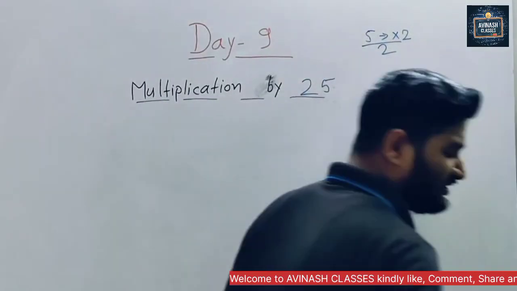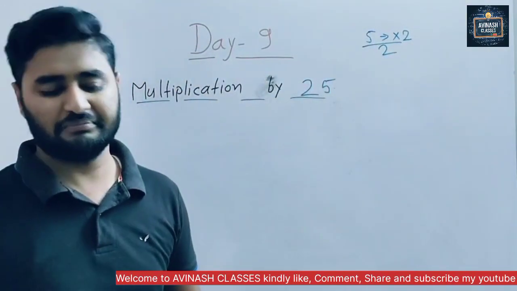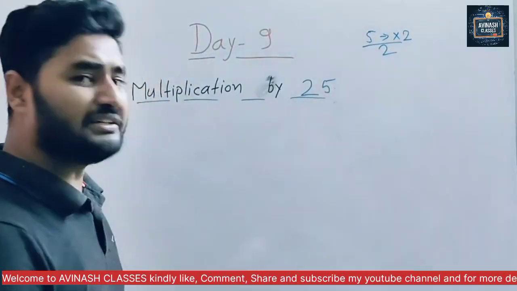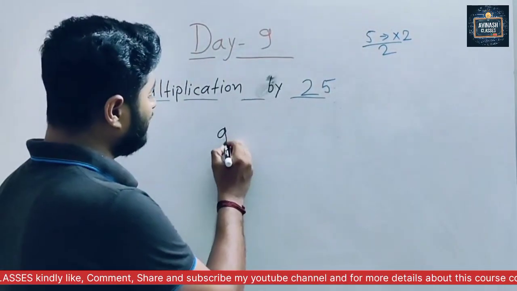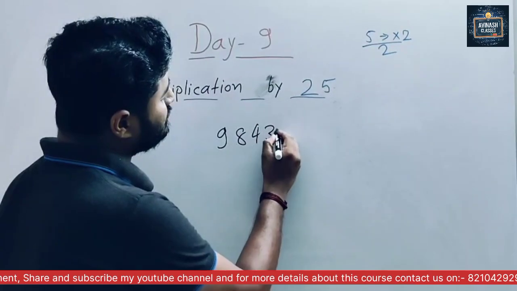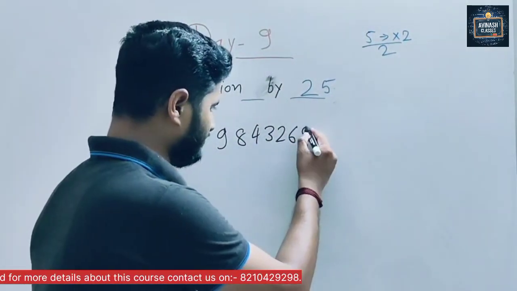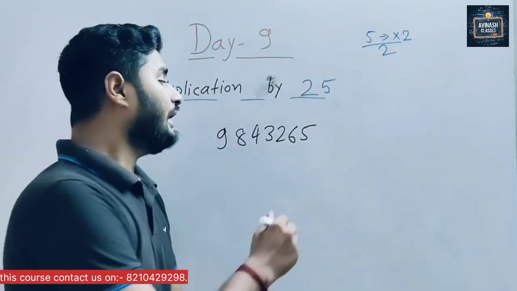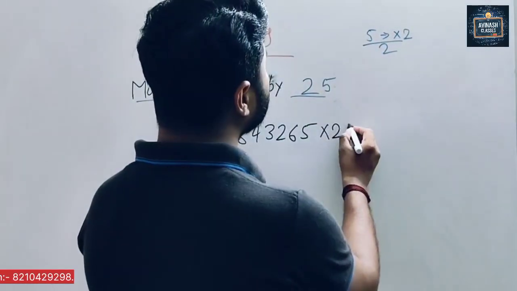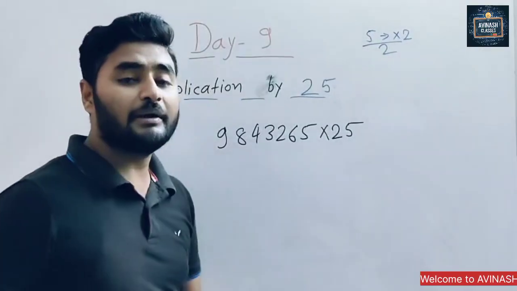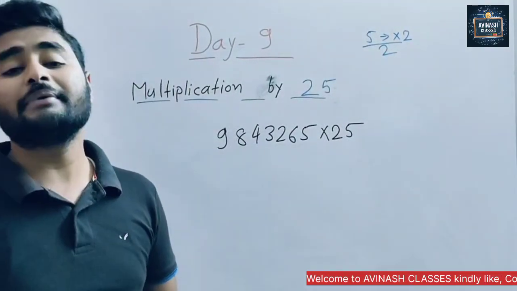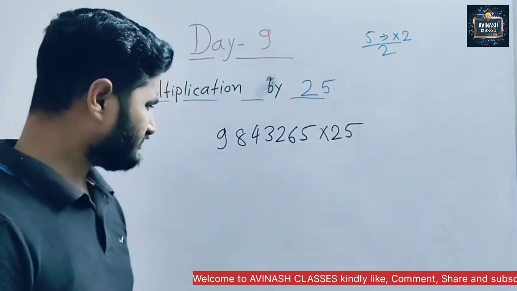Sir, take some big number, sir. I don't want to take a small number. Okay, I'm taking some big number: 9, 8, 4, 3, 2, 6. Do you want it bigger? Yes, sir. One more. Now this is a big number, and we have to multiply this with 25.